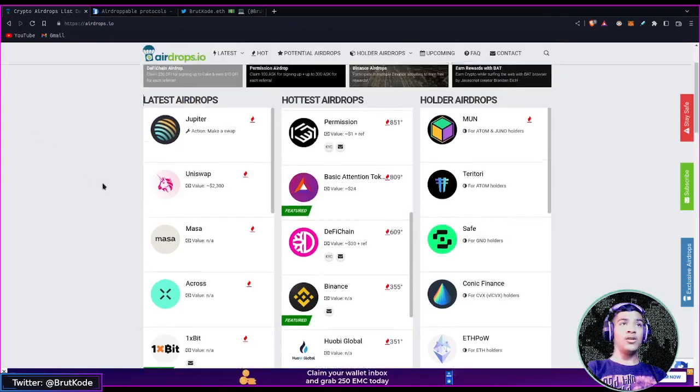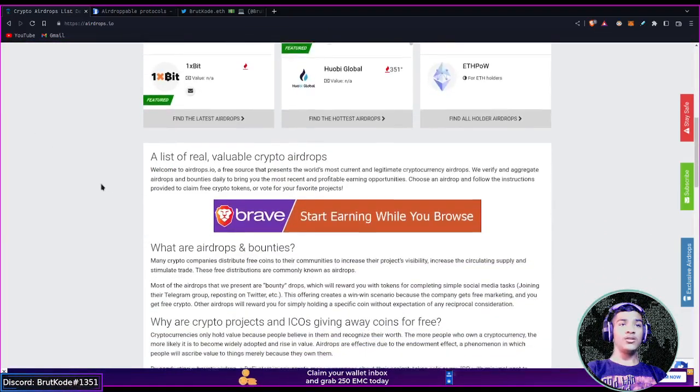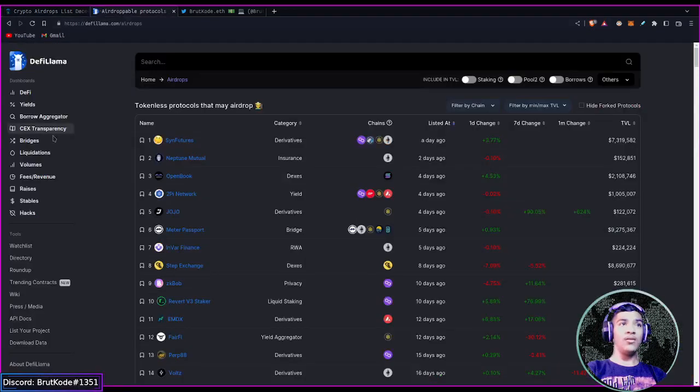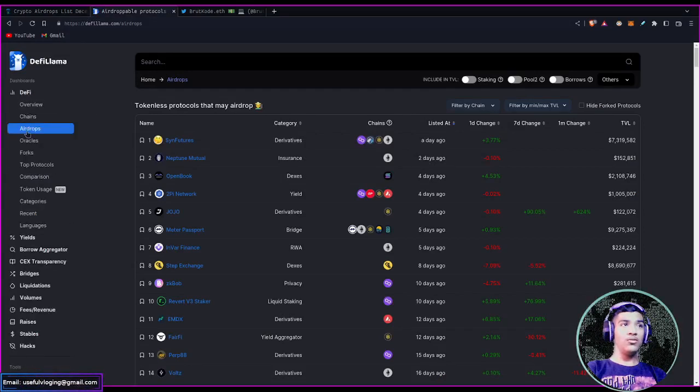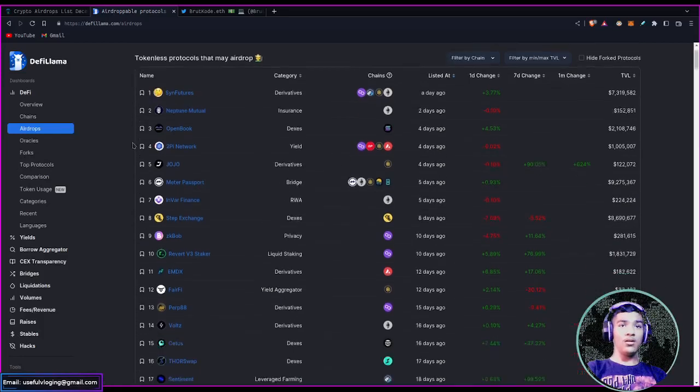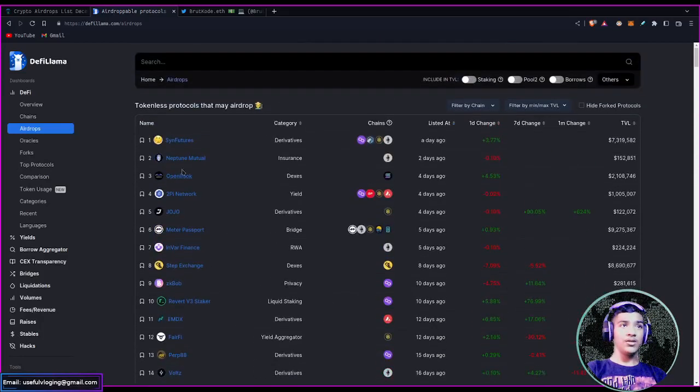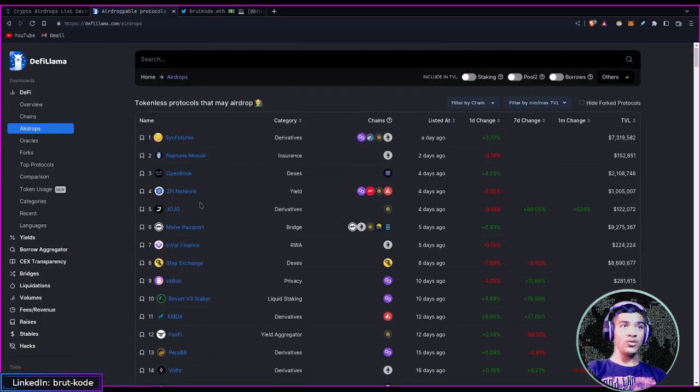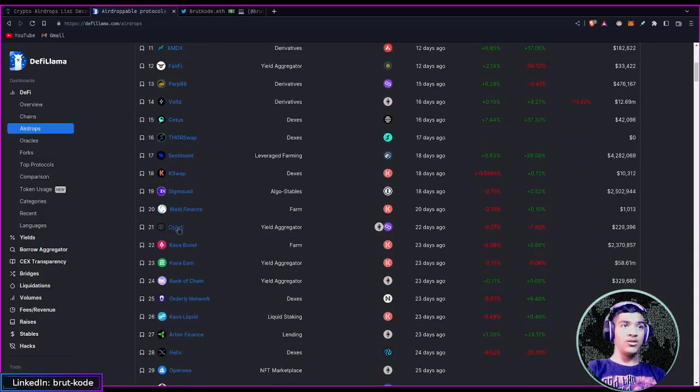But I would also like to suggest a more advanced website than this, which is DeFi Llama, which is quite popular for its project listings. You go into DeFi and into the airdrop section over here, and you see all of the airdrops. You see Sin Futures, Neptune Mutual, Jojo, and Optify.